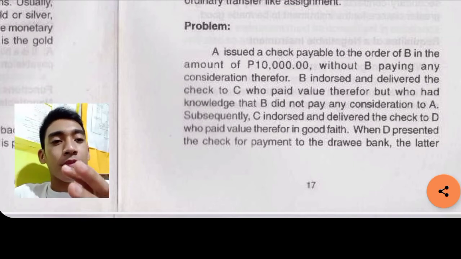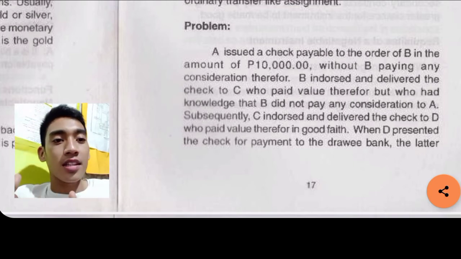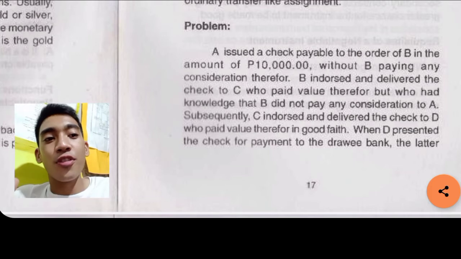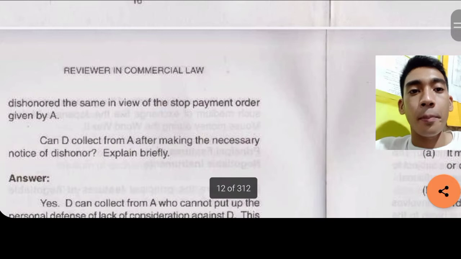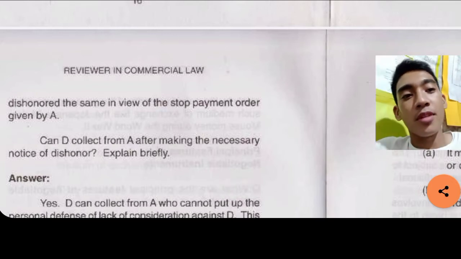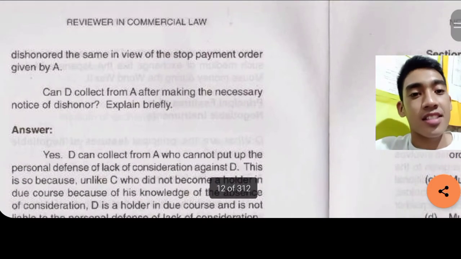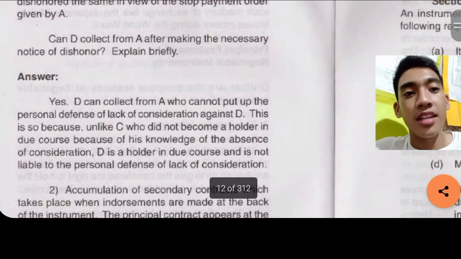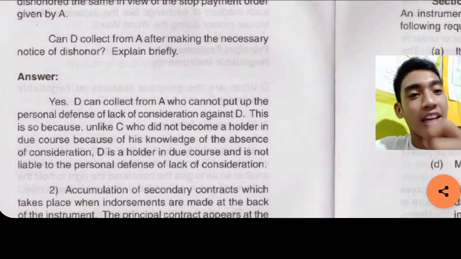Now C also subsequently endorsed and delivered it to D, who accepted it and paid value therefor in good faith. So now, when D presented it to the drawee bank, the check was dishonored in view of the stop payment order given by A. Can D collect from A? Yes, D can collect from A, who cannot put up the personal defense of lack of consideration against D.